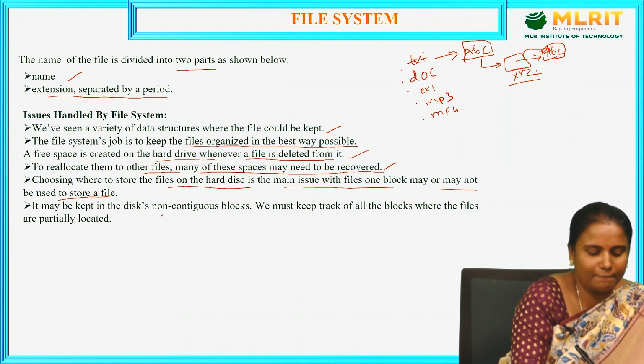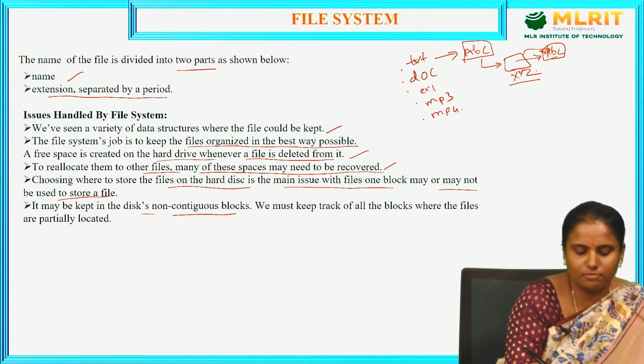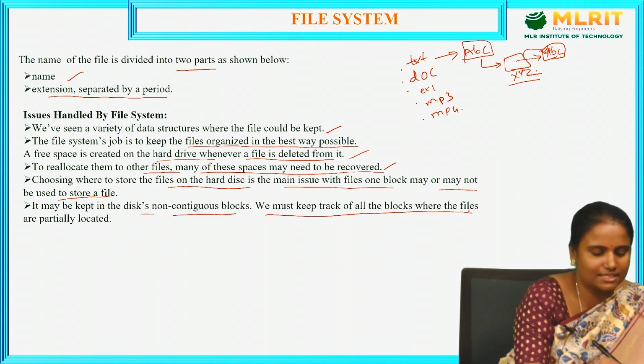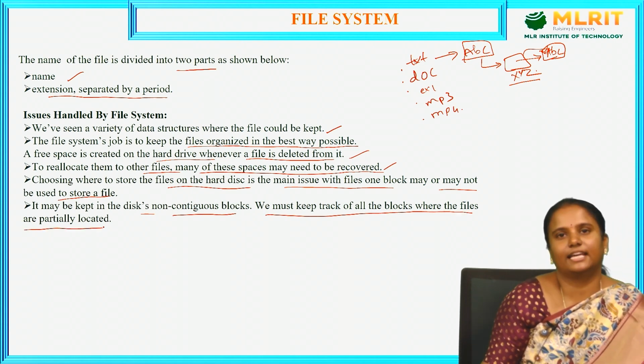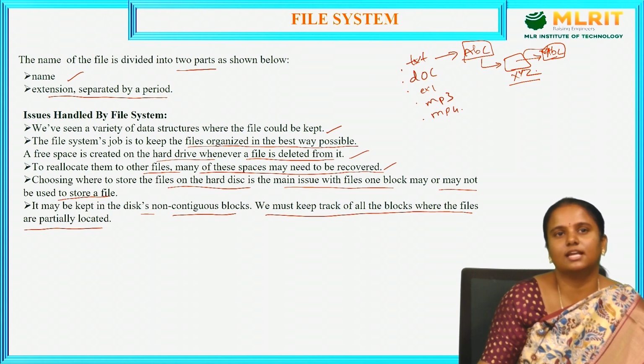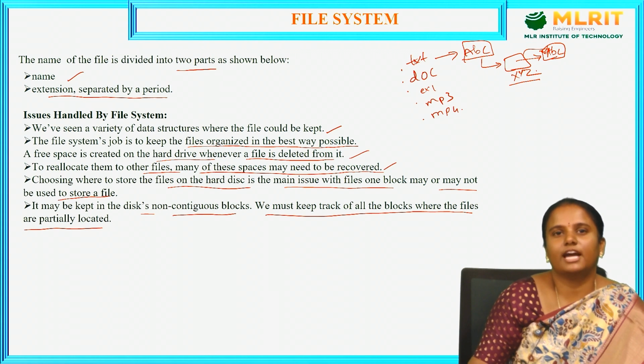Files may be kept in non-contiguous blocks on the disk. We must keep track of all the blocks where the files are partially located. If all the files are kept continuously on the disk drives, we cannot find them easily.